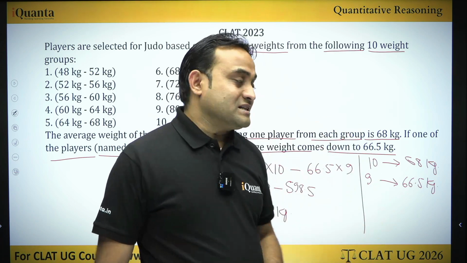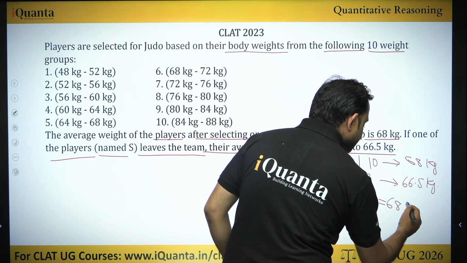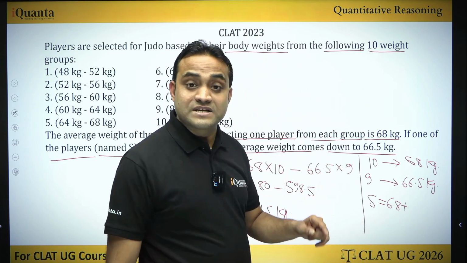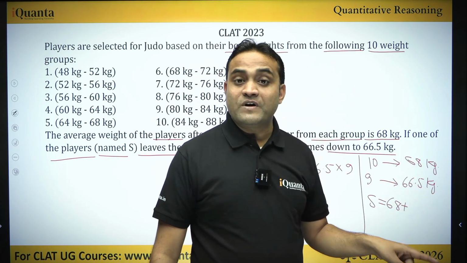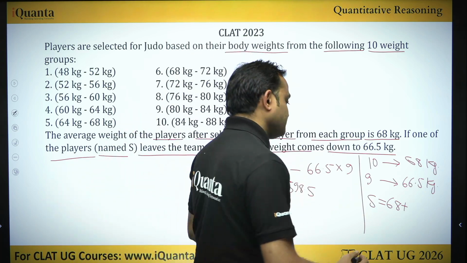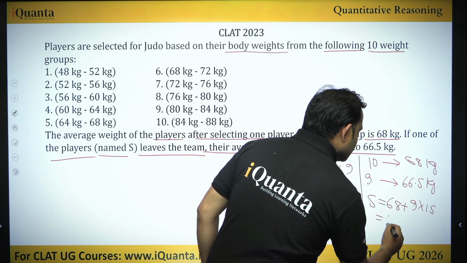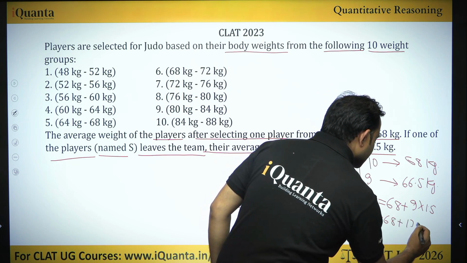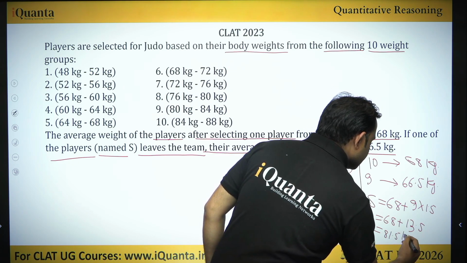So what is happening here is that S is taking 68 kg with himself plus 1.5. The difference is 1.5 for 9 other people. So 9 into 1.5, so 68 plus 13.5, which gives us 81.5 kg.